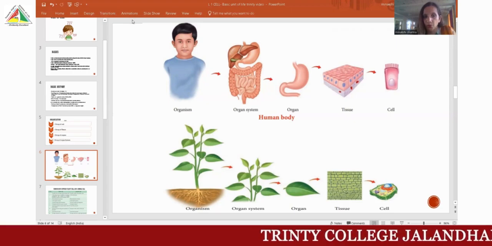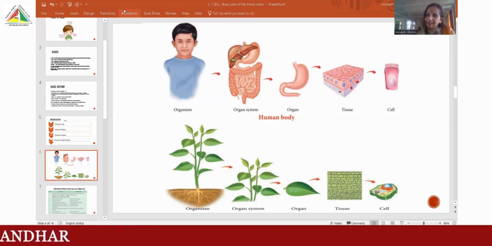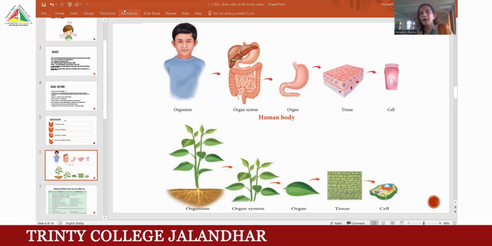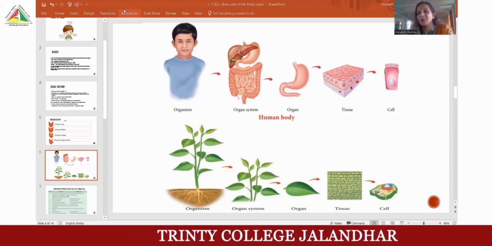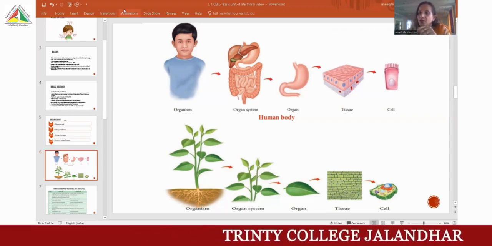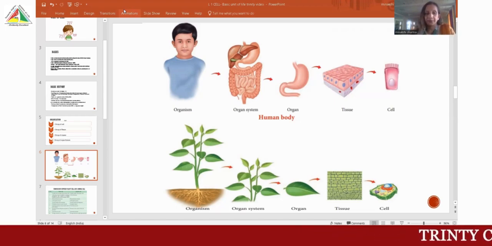So I think I am clear to you, the organization is understood. I repeat one more time. Organization means it's a big thing that is called organization. Organization has a very small part, that is a cell, like the plant organization has a cell as a basic unit. When we talk about chemistry, you are students of chemistry also. If you are a bio student, you are studying chemistry, because without chemistry there is no bio. So in chemistry the atom is the structural unit, like that. In bio, the cell in a living thing is the structural and the functional unit.